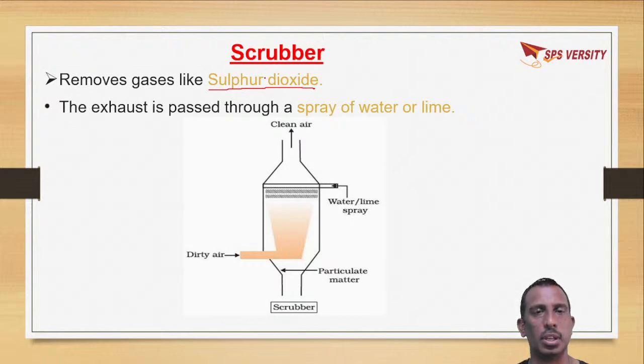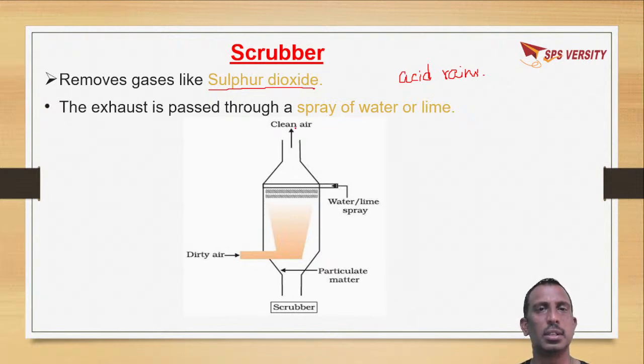Sulfur dioxide is one of the harmful gases which leads to many bad effects in the air. The main effect is acid rain. Due to this acid rain, there are a lot of bad effects on the environment, not only on human beings but also on animals and plants.